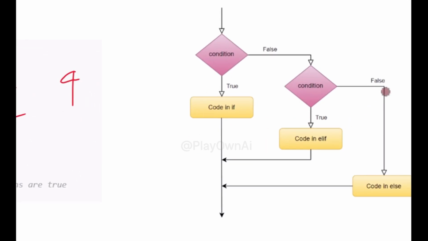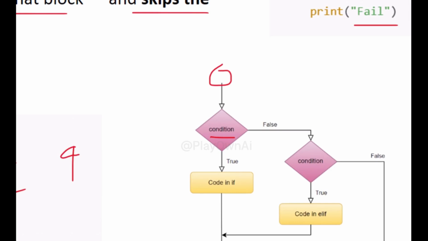Now let's see the elif statement in action. Let's go to the PyCharm IDE and open our project. Right-click on your project folder, choose new and select Python file. Let's name it elif statement demo. First, let's define score with a type. Score equals 78. This means the student scored 78 out of 100.